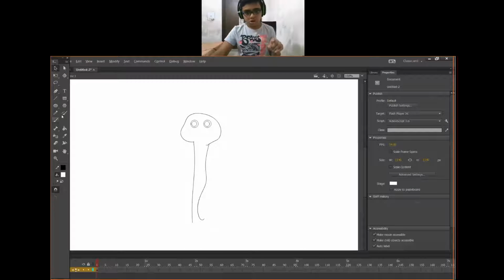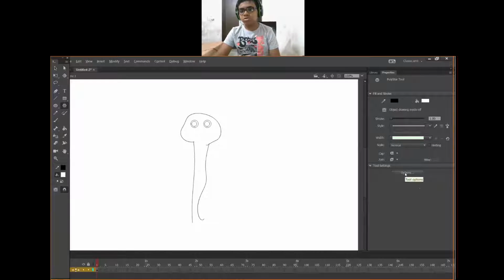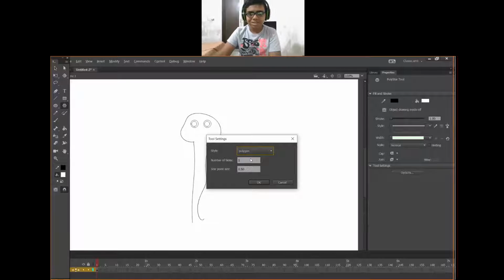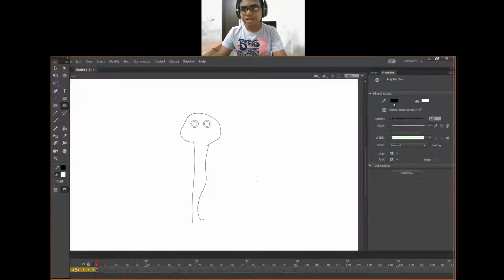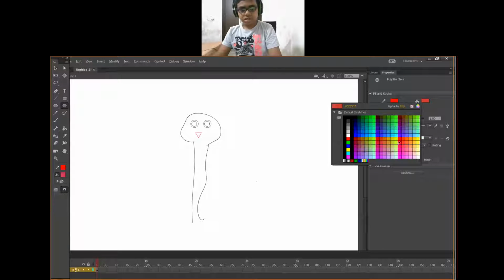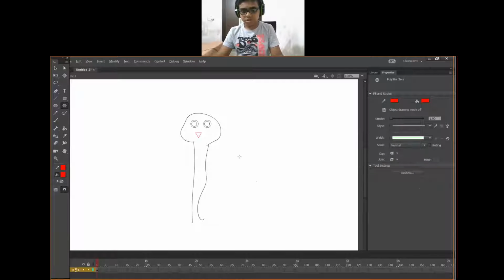Draw one beak using a triangle. Triangle is present in the PolyStar tool. Go to tool options in the property inspector and use polygon as three-sided, which is a triangle. I will use the beak as red. Shortcut you can use is K for the paint bucket tool and color this.